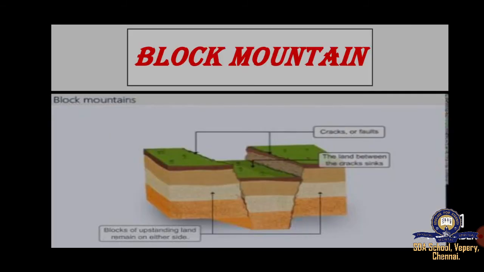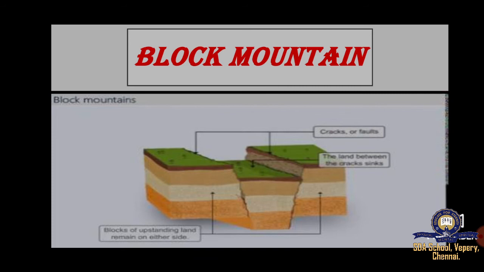Now we will see the block mountains. Can you see the mountains are block shaped? A block mountain is formed by those forces which can cause faults or cracks in the earth's crust. These faults can break the earth's crust into blocks.